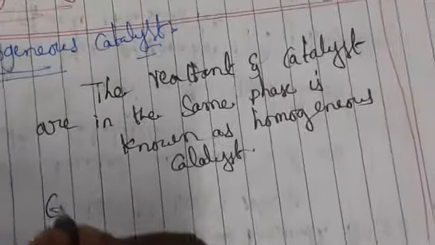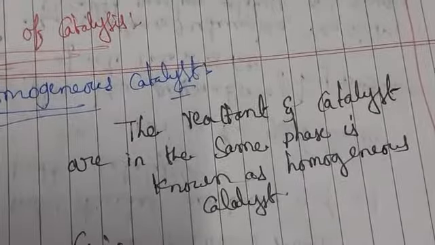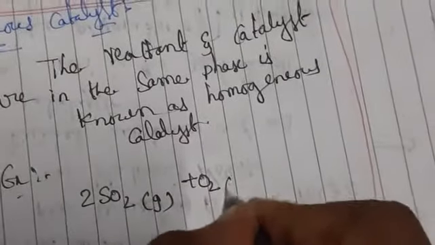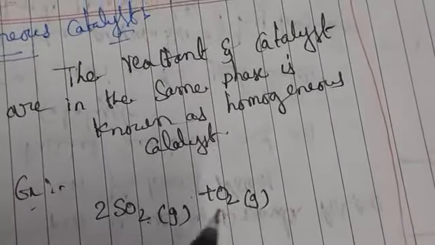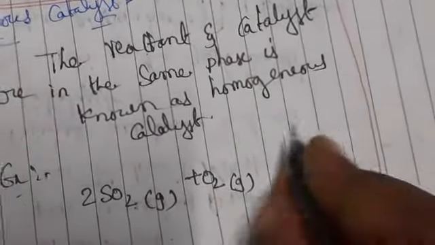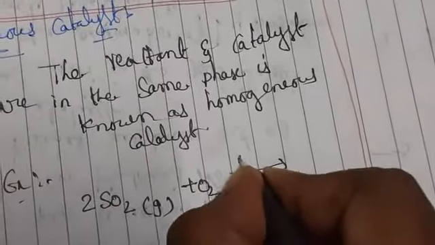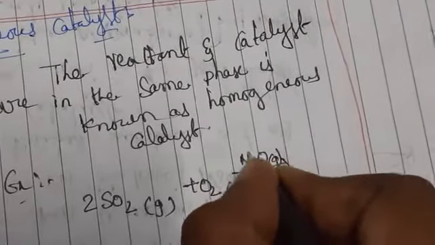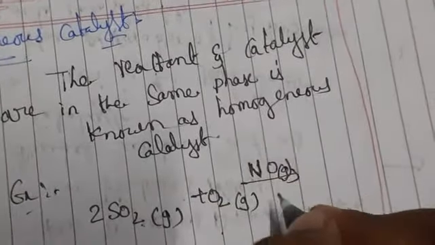Let us take an example for a homogeneous catalyst. The example is 2SO2, sulfur dioxide, which is in the gaseous phase, plus O2, which is also a gas. Clearly observe that the reactants are in the gas phase, and the catalyst added here is NO, nitric oxide, which is also in the gas phase.